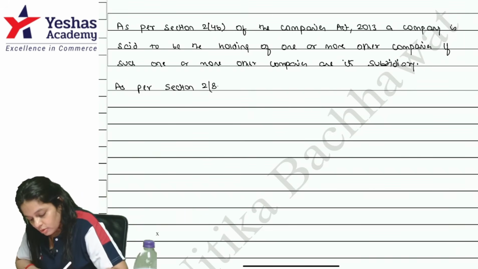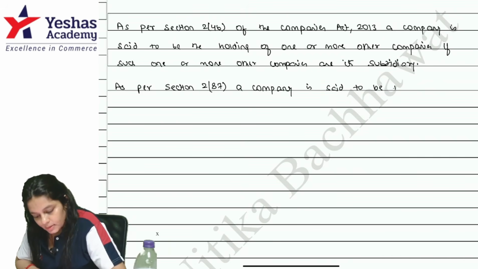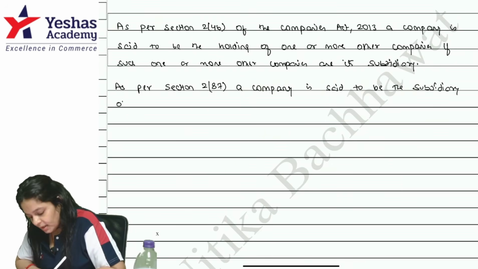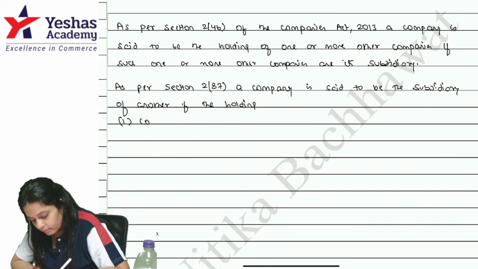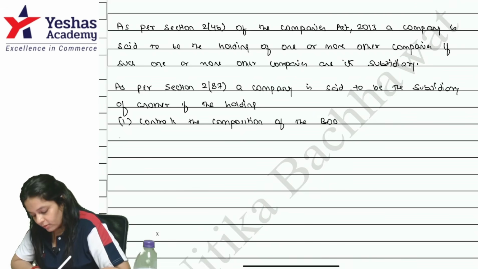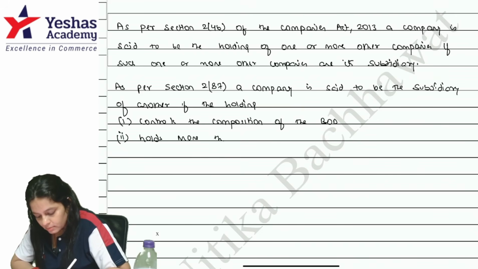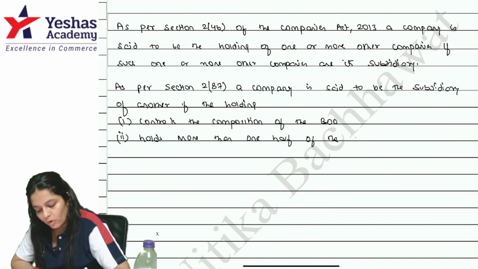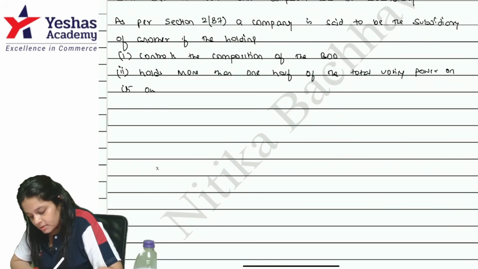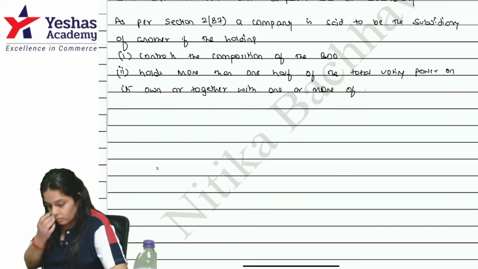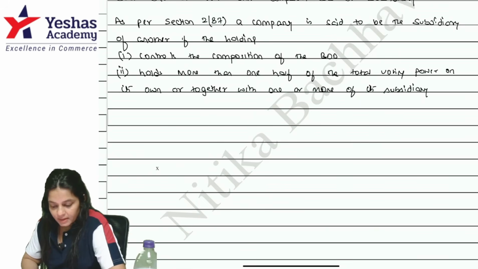As per section 2 clause 87, a company is said to be the subsidiary of another if the holding company controls the composition of the board of directors, holds more than one half of the total voting power on its own or together with one or more of its subsidiary.